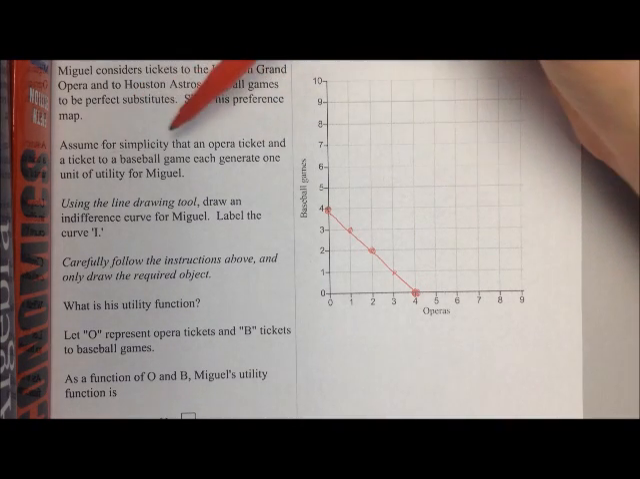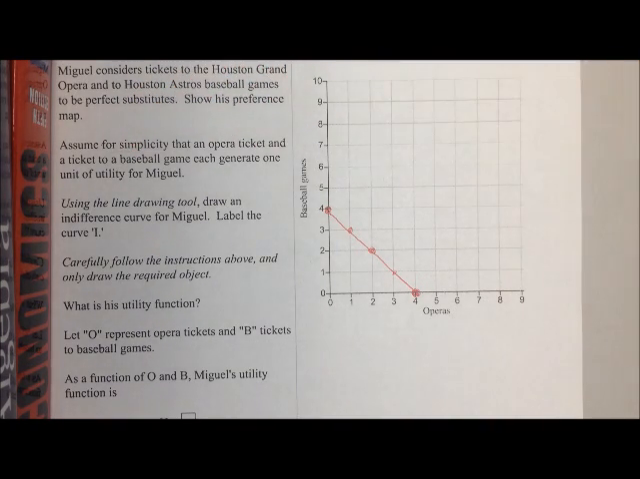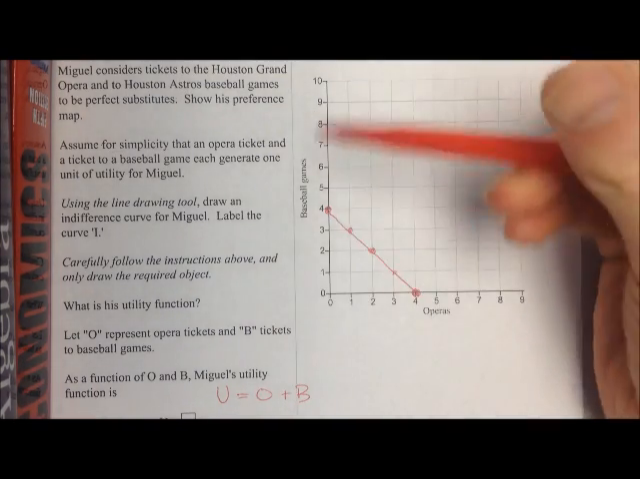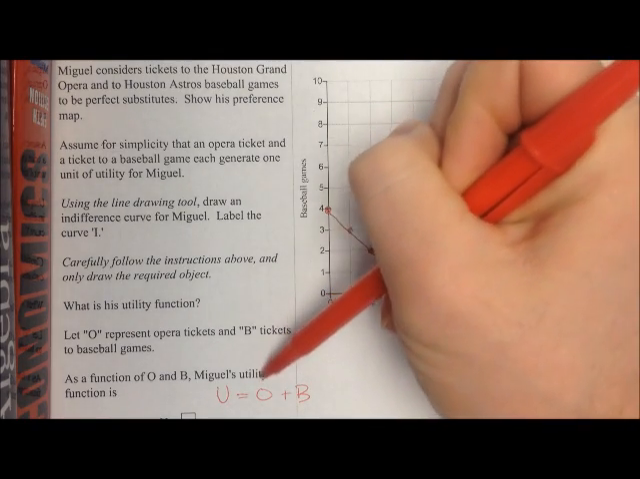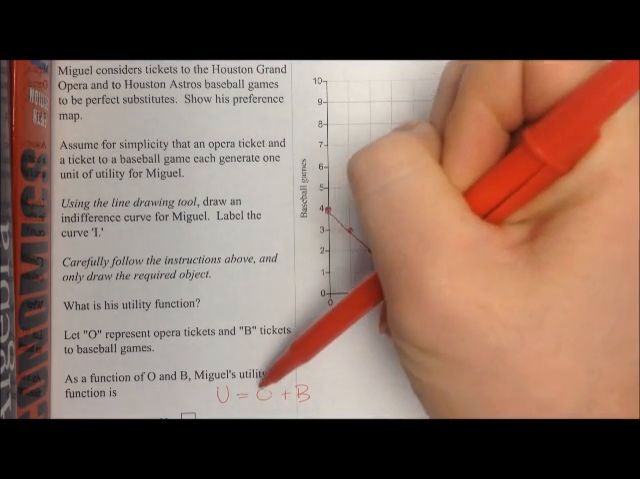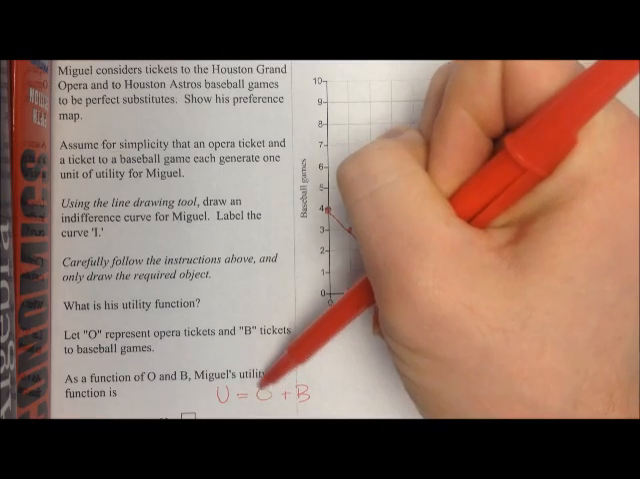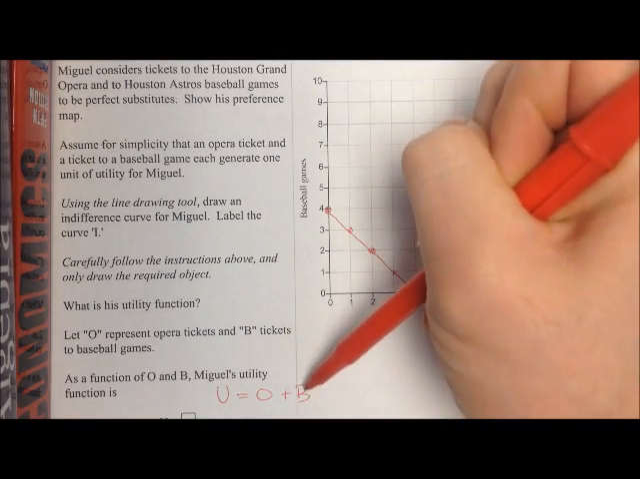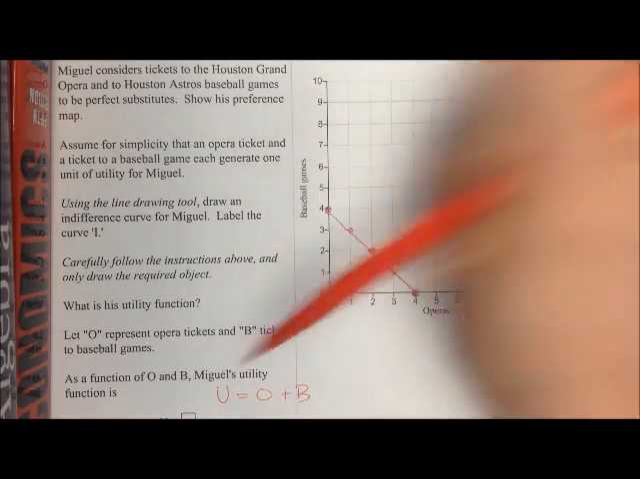Specifically here, we're told that each of those generates 1 unit of utility for him. So his utility function will be U equals O plus B. No matter what the number of operas he attends, each unit just generates 1 unit of utility, and exactly the same is true for the number of baseball games.